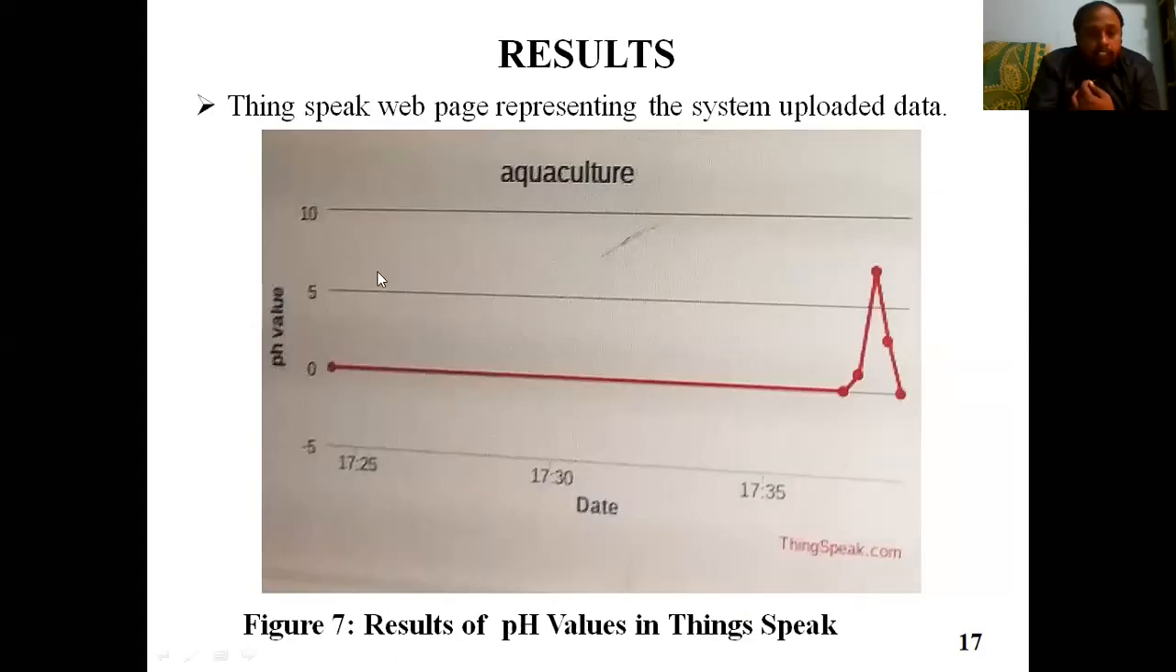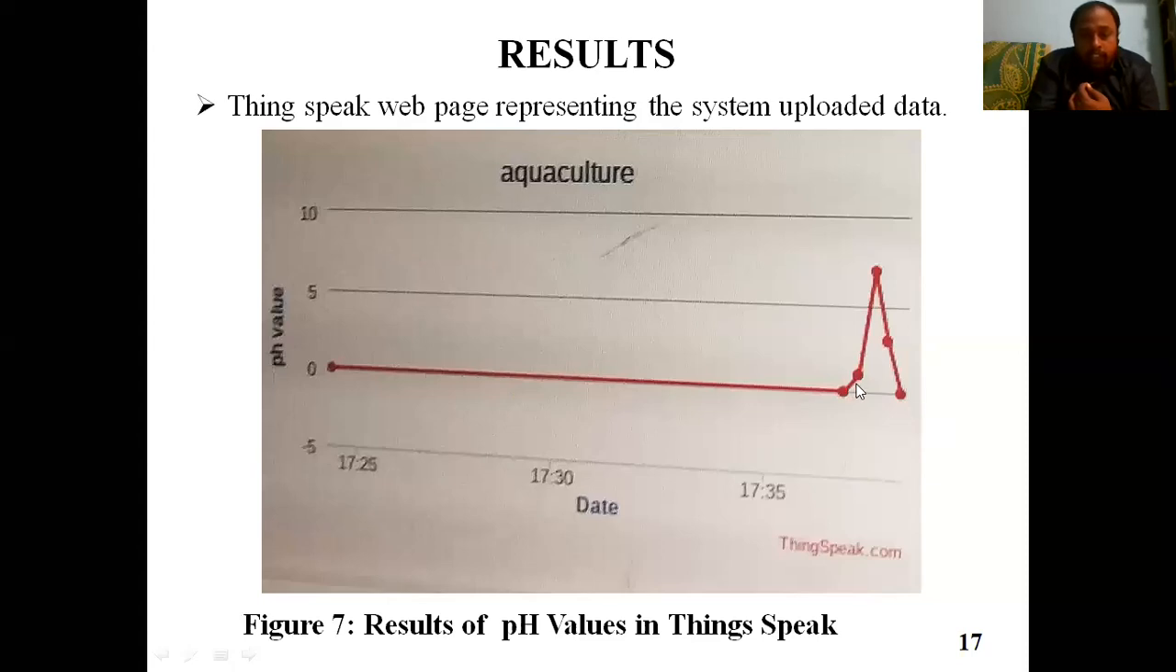And these are the results that I can see in ThingSpeak on the internet. You can see here thingspeak.com is written in the image. So here the pH values started at 0, and when I initialized it, the date and time was written here. Actually, the time is 17:35, which means 5:35 at that time. So at 5:35, the pH value was 0.